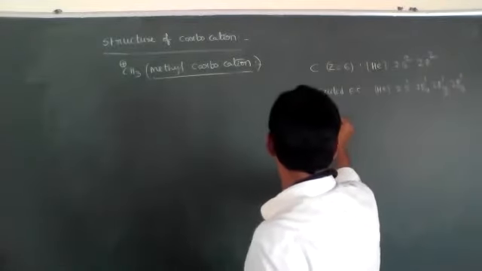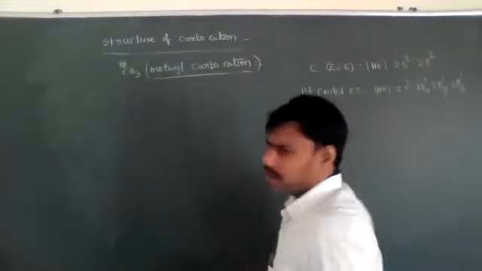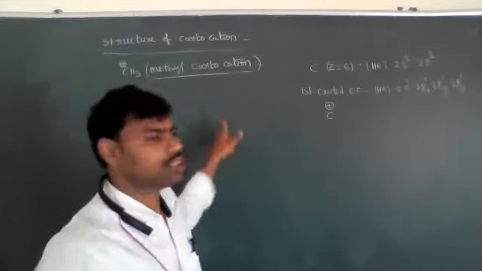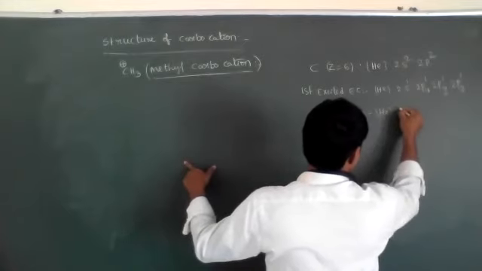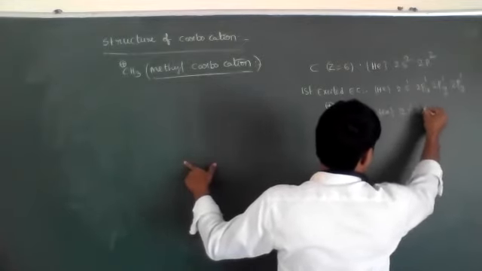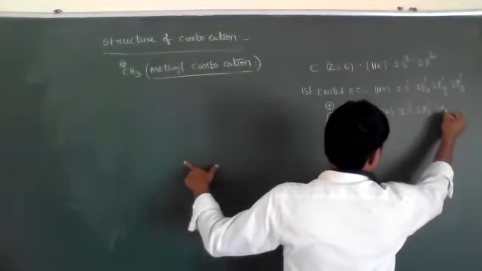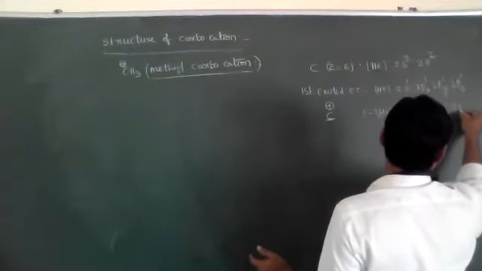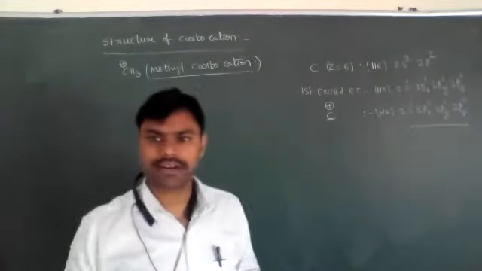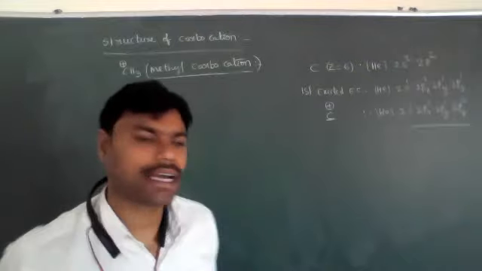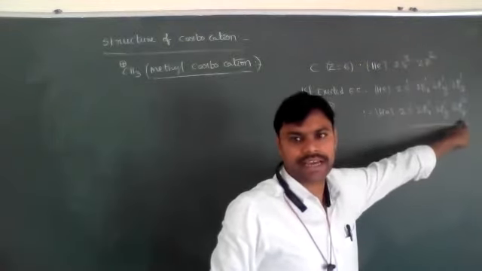But C plus, carbon having a positive charge, has the electronic configuration helium 2s1, 2px1, 2py1, 2pz0. It has 3 unpaired electrons, and one vacant p orbital is present. This p orbital is vacant.